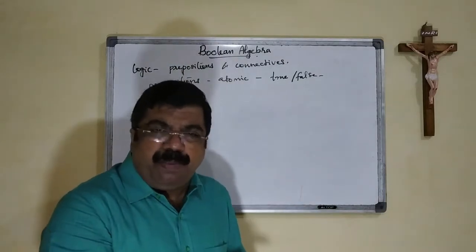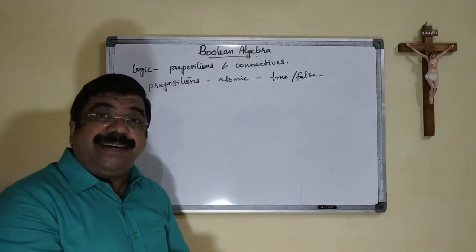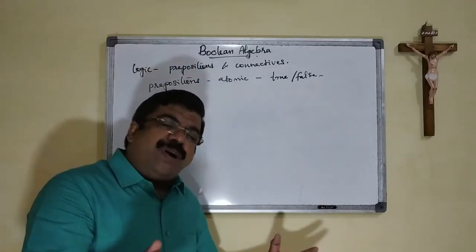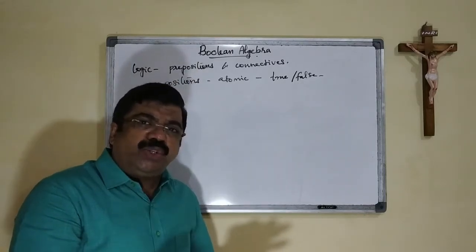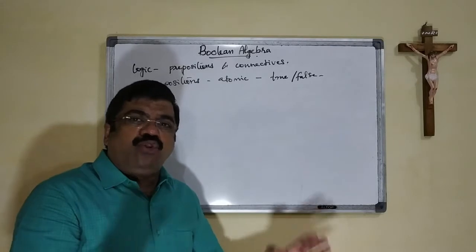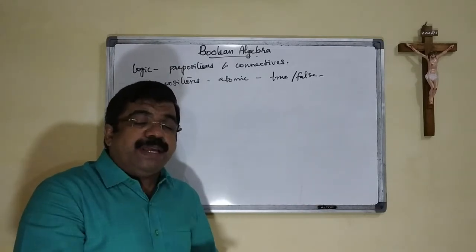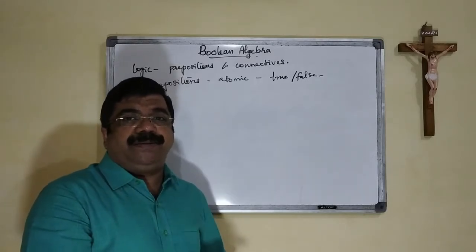Logic in Boolean algebra depends on the prepositions and the connectives. First of all, we should know what a preposition is. A preposition is an elementary atomic statement. Atomic means a statement which cannot be divided.